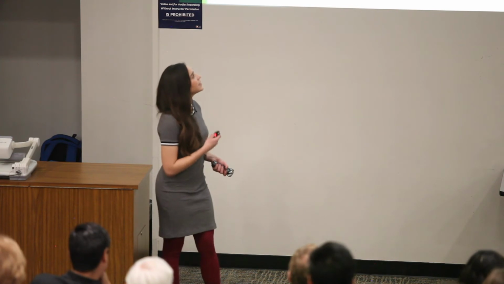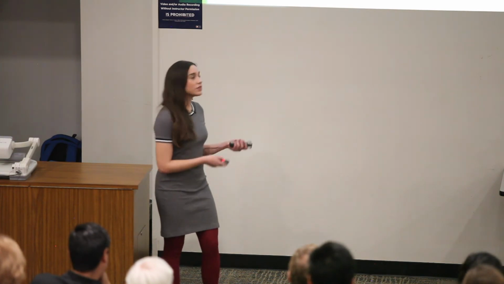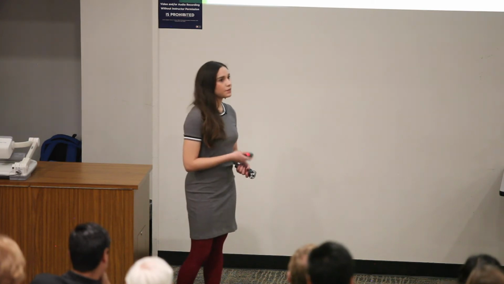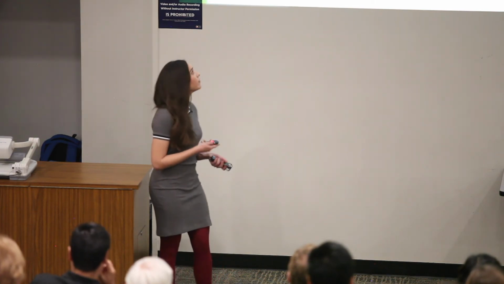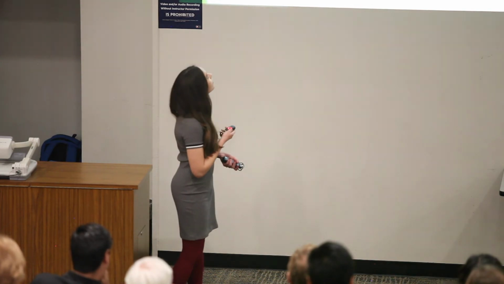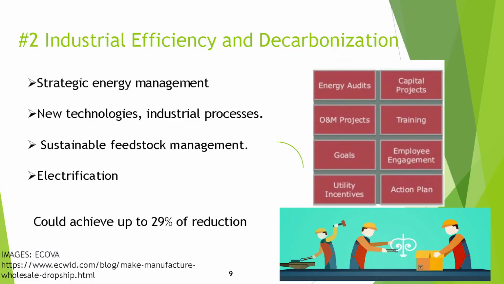So in this sector, if we do all of these measures in the right way, we have the potential of a reduction of 50% in the vehicle sector. About industrial efficiency and decarbonization. We could use strategic energy management, which is the use of management tools to reduce our energy use.